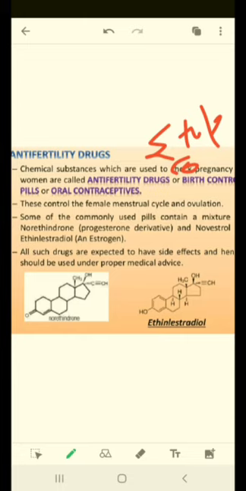Such drugs are expected to have side effects and hence should be used under proper medical advice. This is very important because these medicines change your hormonal regulation in the body. So without the doctor's prescription and proper information, we should not use such medicines; otherwise they can create adverse or side effects.